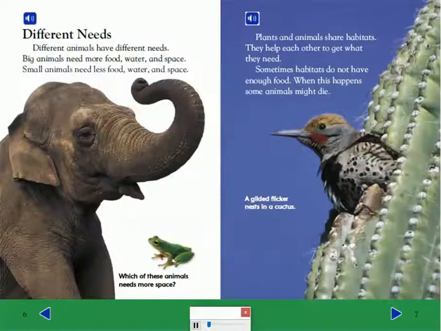Different needs. Different animals have different needs. Big animals need more food, water, and space. Small animals need less food, water, and space.